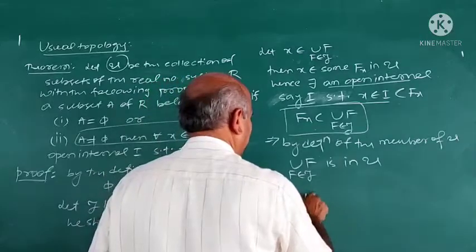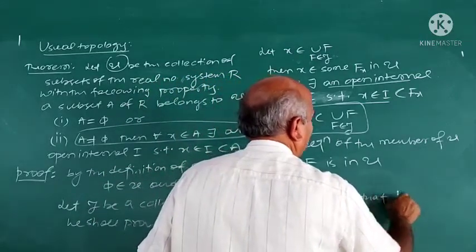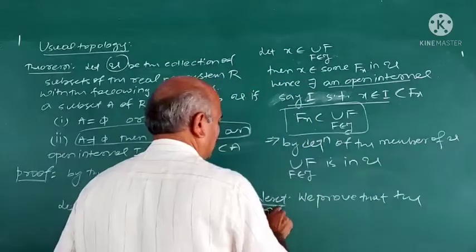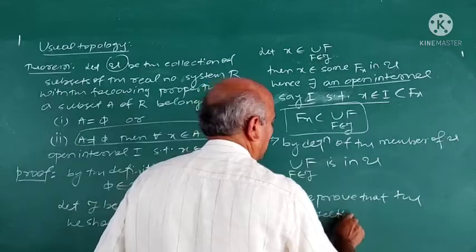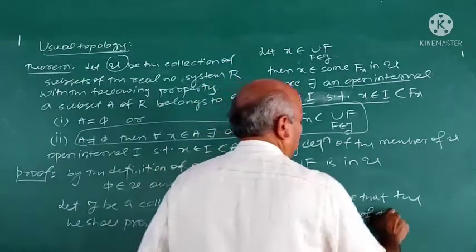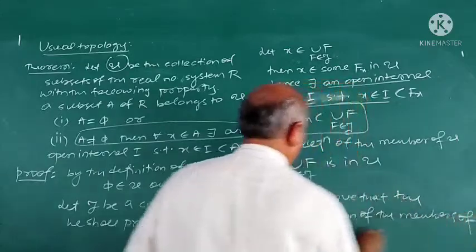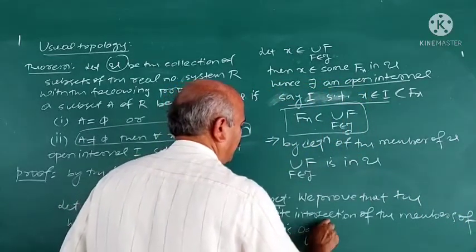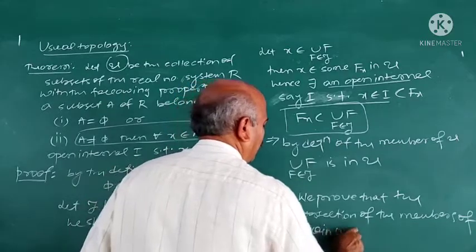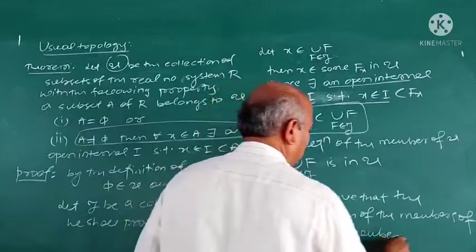Next, we prove that the finite intersection of the members of U is again a member of U. This is the fourth axiom of topology.